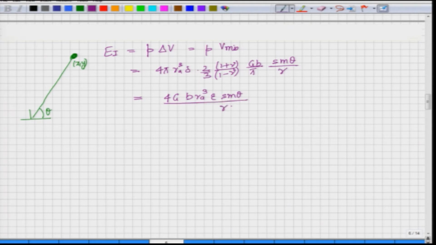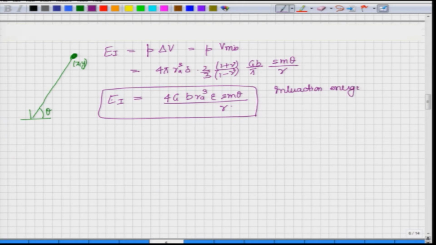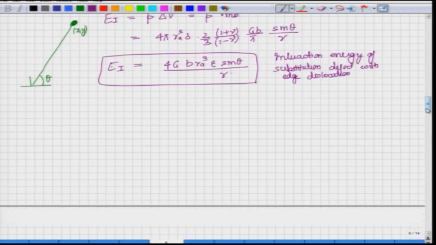So, here earlier we wrote in terms of x by x square plus y square, which can now also be written as sin theta by r. So, this is the equation of interaction energy of substitutional defect with edge dislocation. Now, we can further see some important results with respect to this edge dislocation.